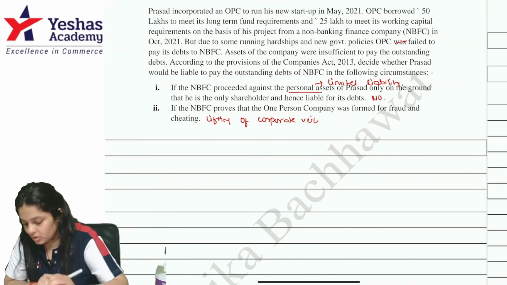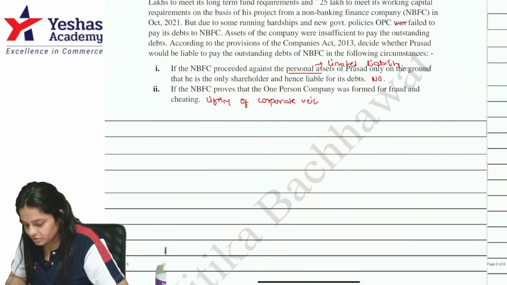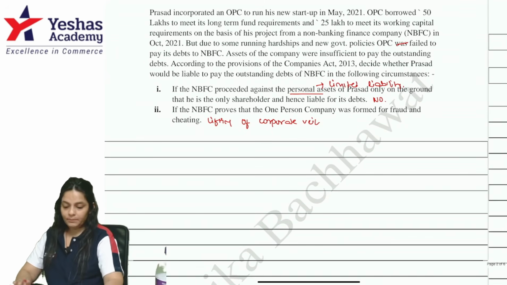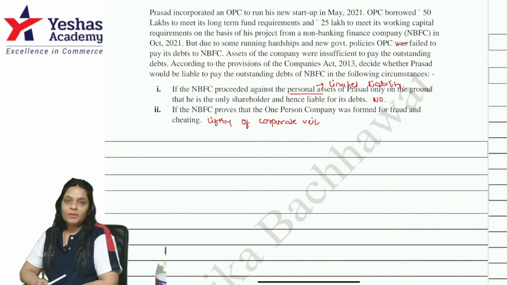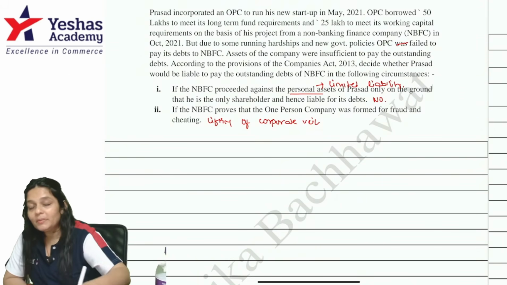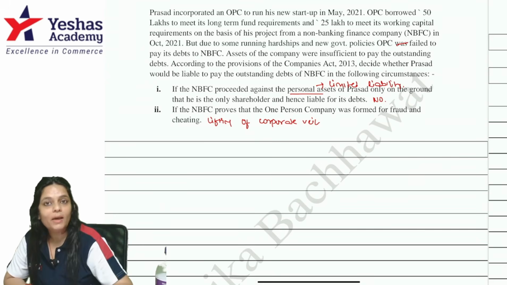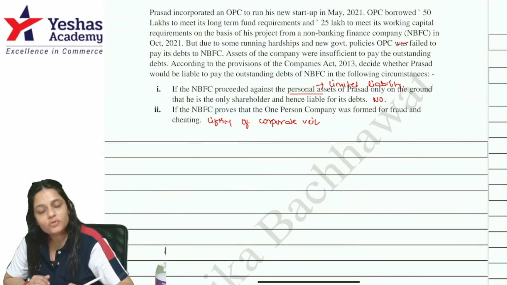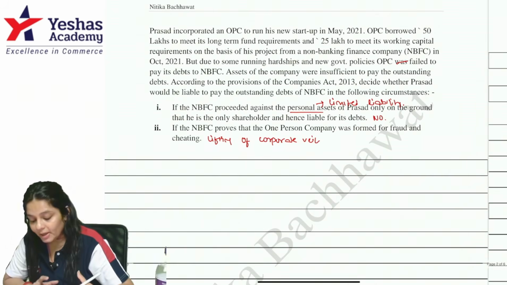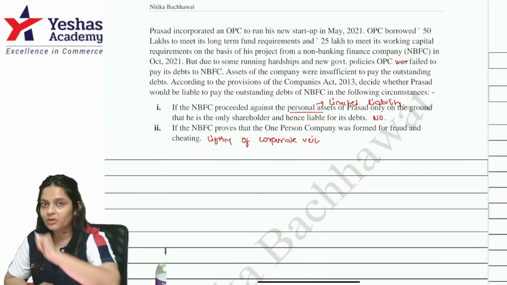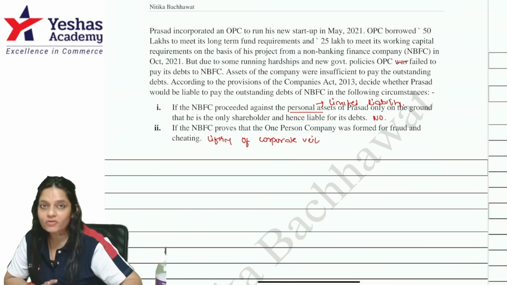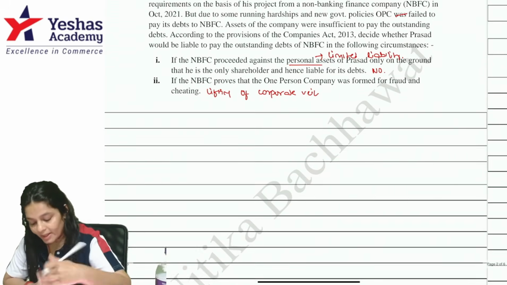Yes. So, today I'm going to show you how to answer the question. What people will do is they will just talk about limited liability in one line: the liability of a member is limited. But before you talk about limited liability, why do we get the concept of limited liability? Because of separate legal entity. So you should write that also. So here I'm going to approach the question and write it in a little different manner than what we have written earlier in partnership. So you can also stick to this way of writing.